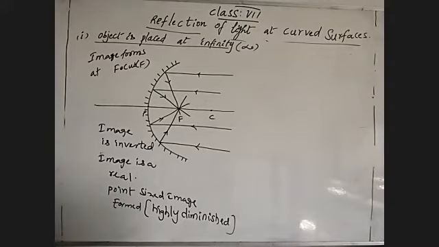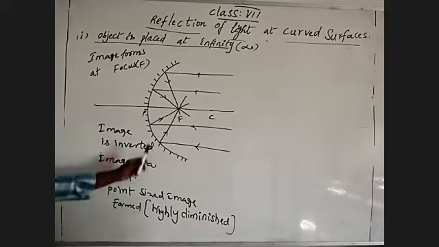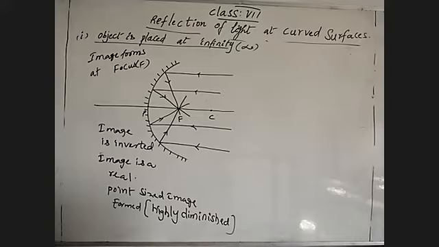We have to remember forever that mirrors will become lenses in our future classes, in higher education, but the characters of the images are mostly the same. Okay, understand? So that's why you must remember. This is one type of situation, where the object is located at infinity. Then we'll go with another type.